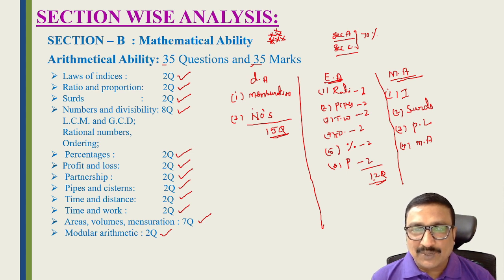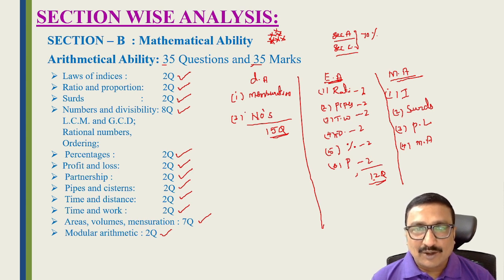Complete these 2 topics perfectly and you can get 15 questions. In the examination also, try to attempt these questions first, then the easy, then the medium level. Out of 35 questions, most students who are very good in the arithmetic part can get 25 plus easily.